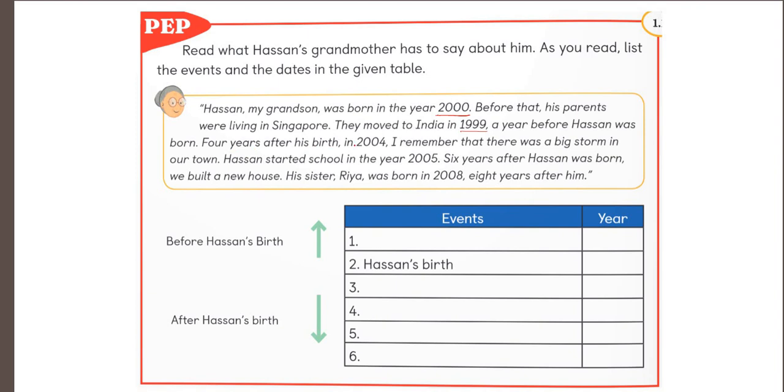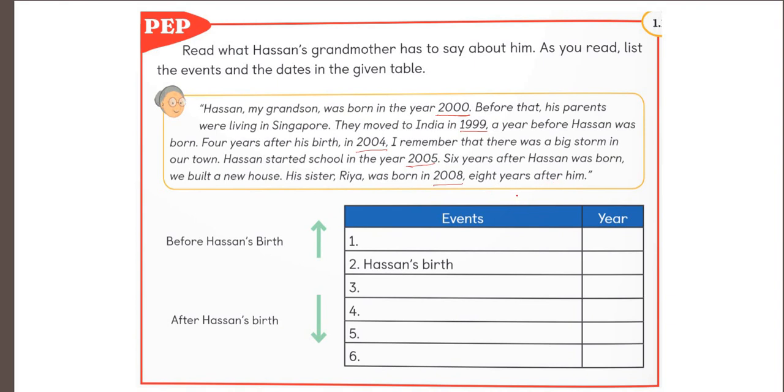Four years after his birth, that is in 2004, there was a big storm in their town. Storm means tufan. Hassan started his school in the year 2005. That means how many years after his birth? You counted 10. And 6 years after Hassan was born, which year was it? Count and tell me. 6 years after Hassan was born, they built a new house. And his sister Ria was born in 2008, 8 years after him.